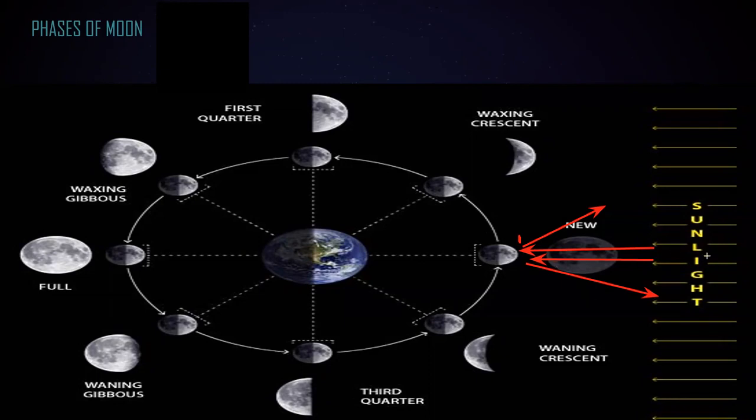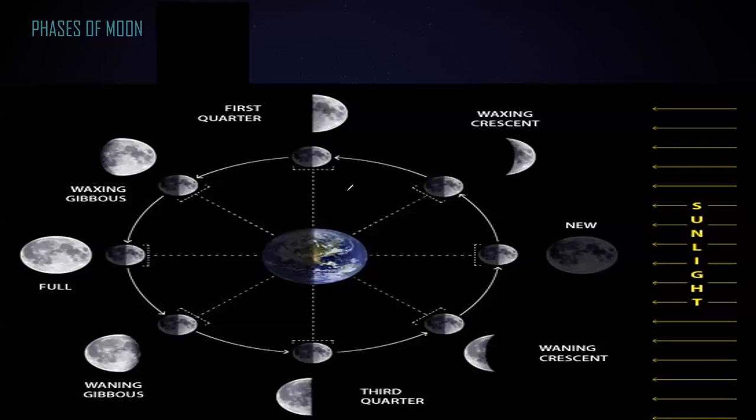So at this position, light from the sun strikes the moon and bounces back, so we don't receive any reflected light from the moon. As a result, we don't see the moon. When we don't see the moon, we say that is a new moon. It is there, but it's not visible because it is not reflecting the light from the sun.